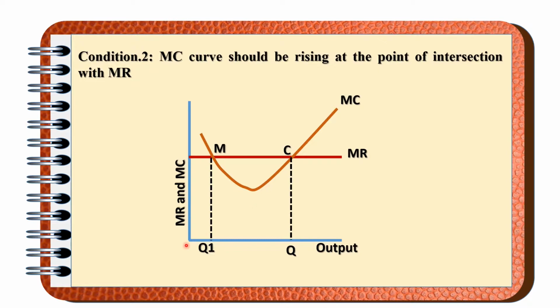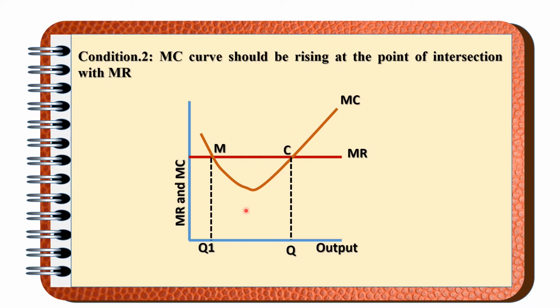Now let us see if the producer is doing the production till OQ level of output. When the production is at OQ level of output, both MR and MC are equal. After this level of output, the producer will not increase the production further. Why? Because if the producer takes the chance of increasing the production further, we can see that marginal cost will increase. It means that if the producer thinks to increase the production further, he has to sacrifice his profit. So after reaching this level of output, the producer will not increase or decrease the production. So this point, that is C, fulfills the basic definition of the producer's equilibrium.